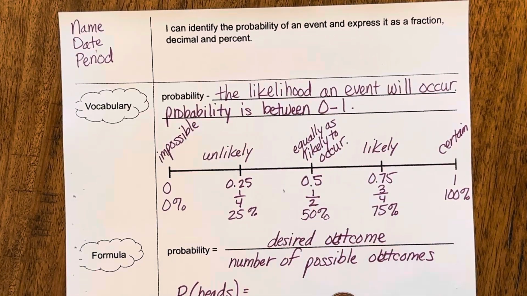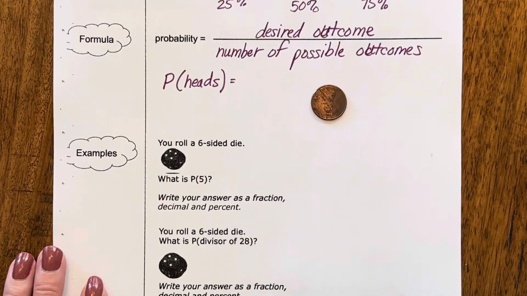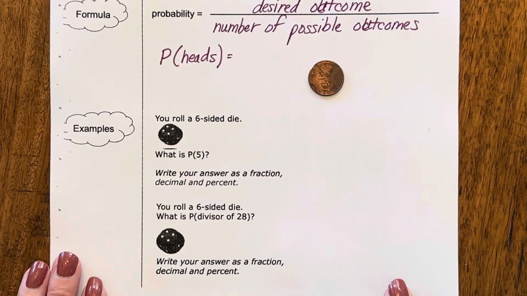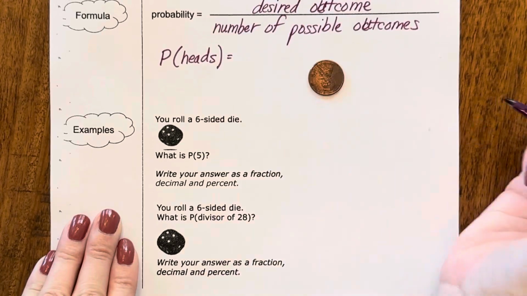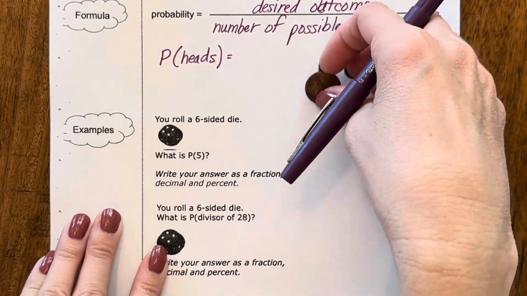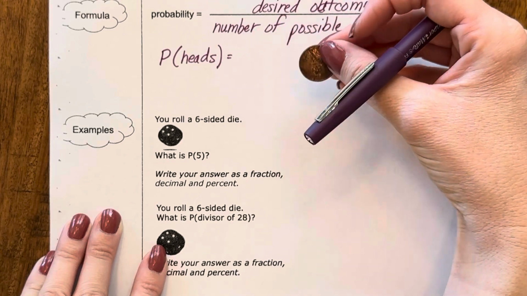Okay, let's talk about this notation for just a second. Whenever you have this capital P and something in parentheses after it, this literally means the probability of this event occurring. Pennies are equally as likely to land either way.